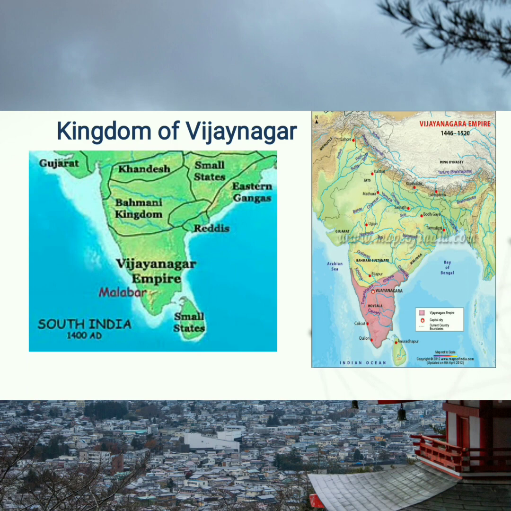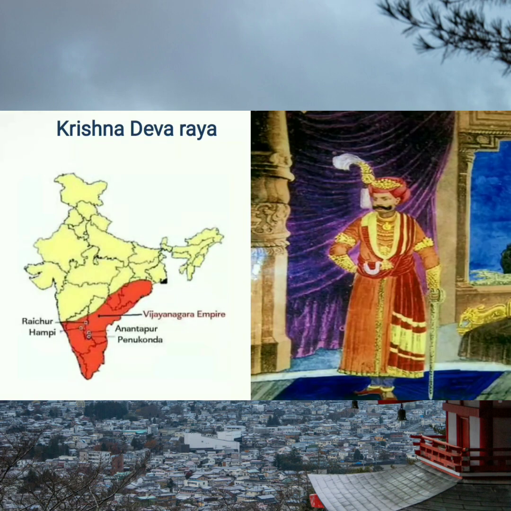The famous ruler of the Vijayanagar kingdom was Krishna Deva Raya. You must have heard many fairy tales or stories about Krishna Deva Raya and Tenali Ram, just as Akbar Birbal stories are famous. Krishna Deva Raya and Tenali Ram stories are also very well-known. So this is the same Krishna Deva Raya I'm talking about, who belongs to the Vijayanagar kingdom. Its capital was Hampi, which you can see here, the orange colored area shown in the map.